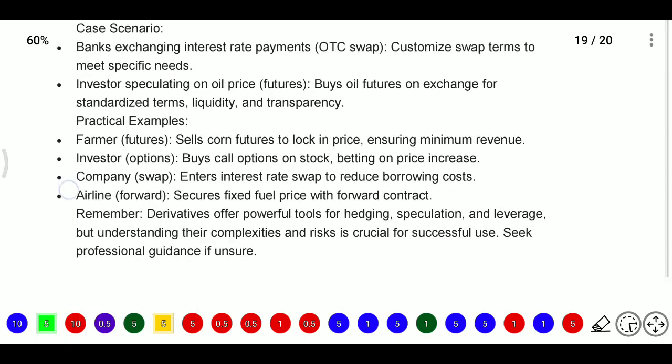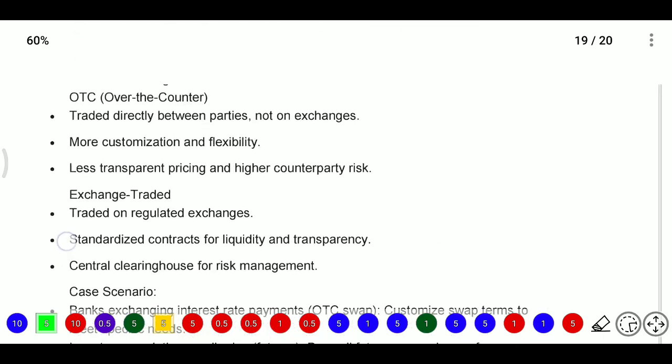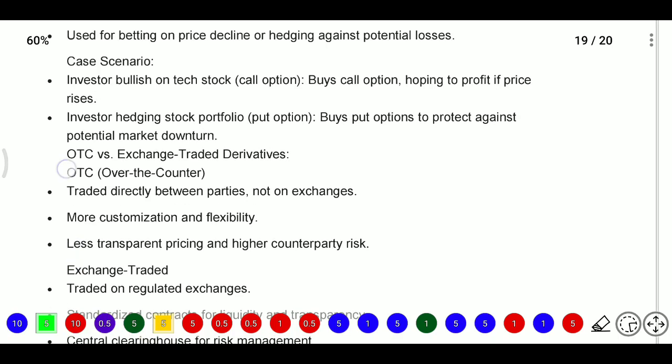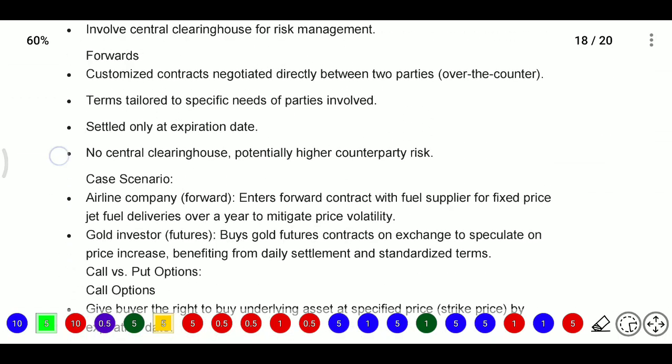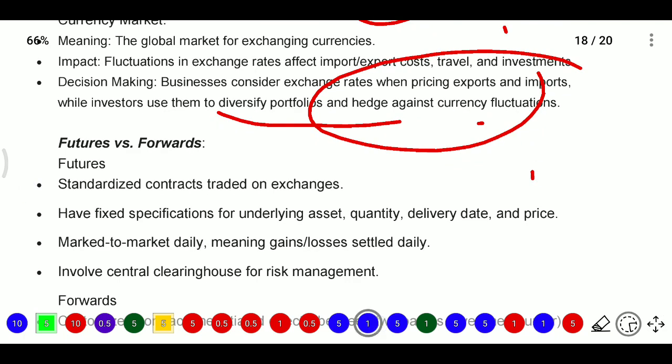We have given only differences here, so we will take firstly what the differences are. A derivative, simply, is a financial contract which does not have a value individually. Its value is derived from the underlying assets. Here the underlying assets may be shares, securities, bonds, debentures, whatever it may be.